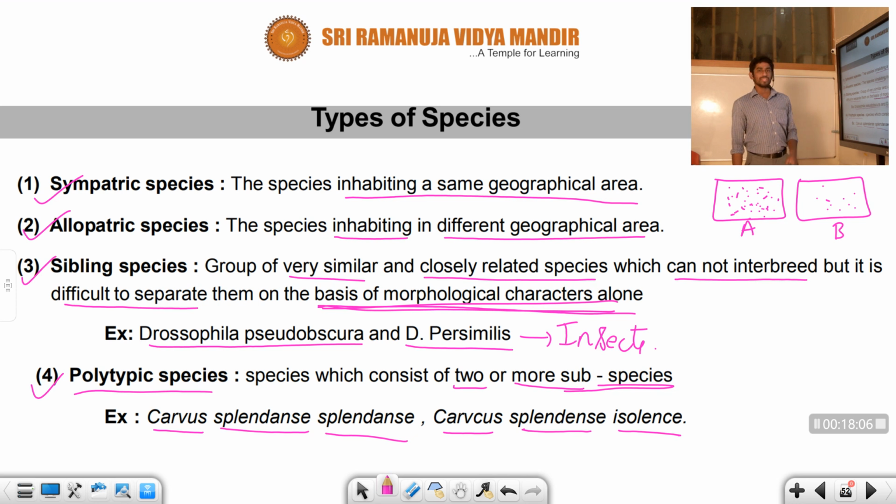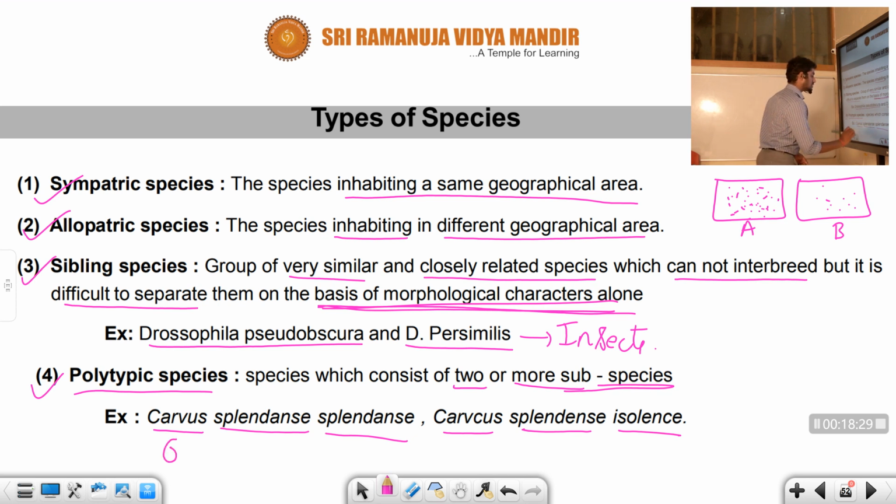The crow is the best example for trinomial nomenclature. Why? Because in binomial nomenclature, as you have already seen, two components are present: one is the genus, followed by the species. But in the case of polytypic species, it shows trinomial nomenclature. That means Corvus splendens splendens.